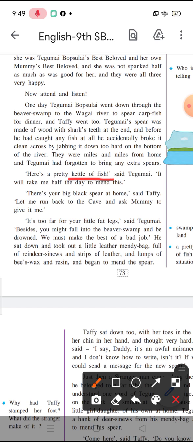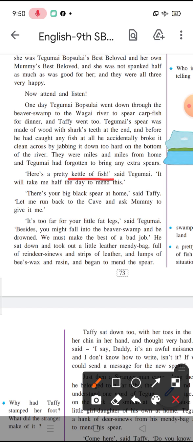"There's your big black spear at home," said Taffy. "Let me run back to the cave and ask Mummy to give it to me." Now, since it was going to take long, like half of the day, to mend the spear, and probably after that they may or may not get to see that amount of fish, so that they can do fishing so easily and quickly. So Taffy said, "Yes, I know that you have a black spear at home, and I'll run back home and tell Mama to give it to me, so that I can bring it back here for you, so that you can spear some fish."